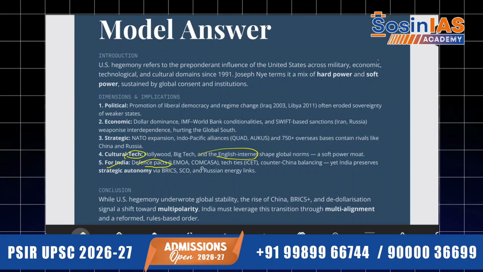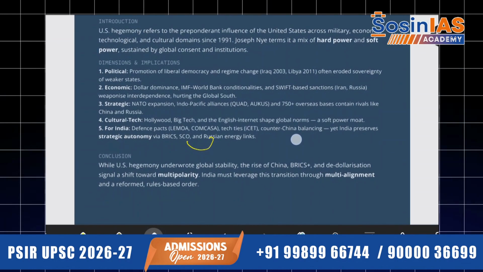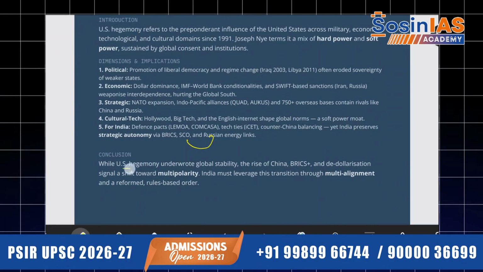If you talk about India, there are defense pacts like LEMOA and COMCASA with the USA, and tech ties, as I said, to counter China and for balancing, yet India preserves its strategic autonomy. So what will India do? The agreements with regard to BRICS, SCO, Russia energy links. So we are very much sovereign, and we are ensuring that our autonomy is preserved all through. Clear. Now, if we talk about the conclusion, how beautifully it has been written: while US hegemony underwrote global